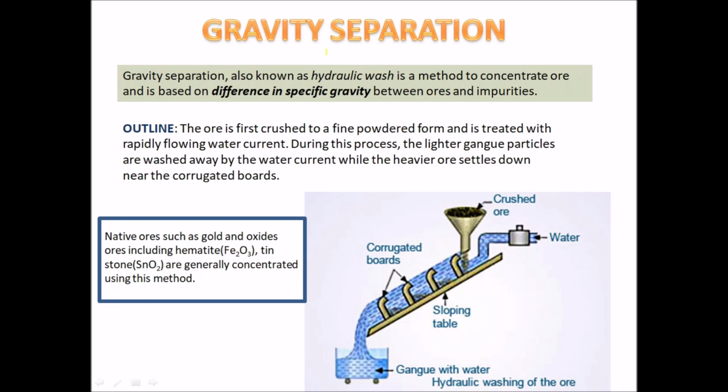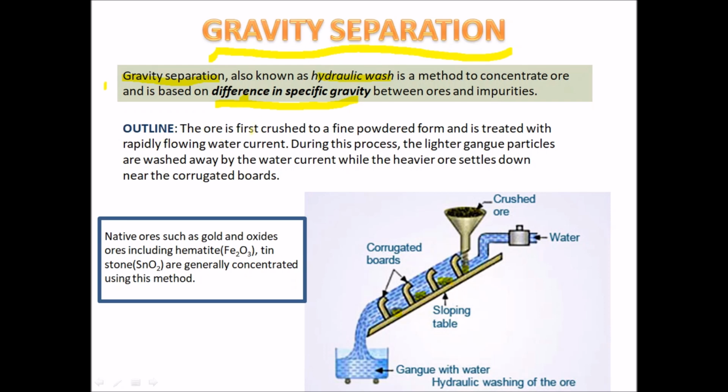First, let's go on to the concentration of the ore through gravity separation. As the word implies, gravity, there are high specific gravity ore particles and low specific gravity gangue particles. Gravity separation is also known as hydraulic wash, and it is a method to concentrate the ore based on the difference in the specific gravities between the ore and the impurities, which we call gangue particles. Let's see an outline of this gravity separation.